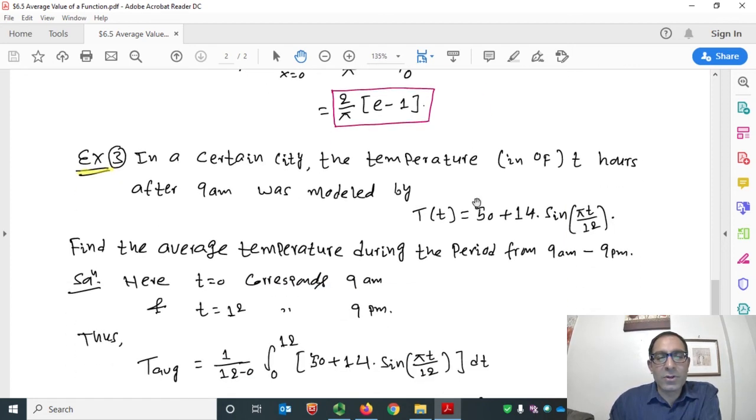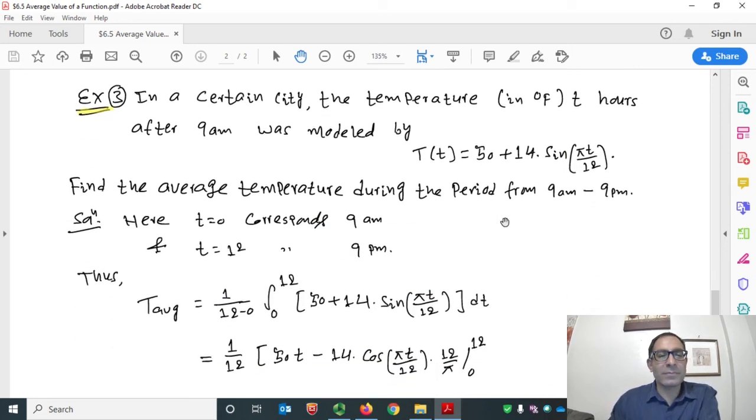Similarly, let's move on. Let's do another example, example 3. In a certain city, the temperature in degrees Fahrenheit, t hours after 9 a.m., was modeled by this function, T equals 50 plus 14 times sine pi t over 12. The question is, find the average temperature during the period from 9 a.m. to 9 p.m., so during the period of 12 hours. Great.